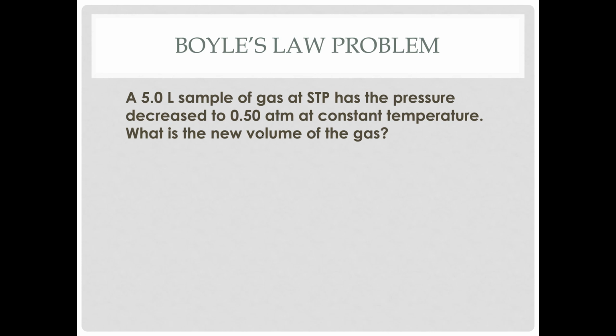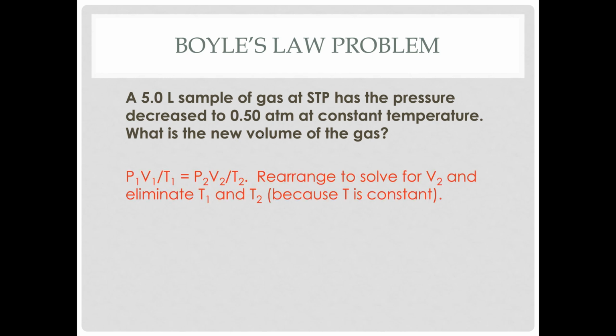We have a 5-liter sample of gas at STP. The temperature is 273. The pressure is 101.3 kilopascals, or 1 atmosphere. The pressure decreases to 0.5 atmospheres at constant temperature. So temperature will remain constant. What is the new volume of the gas?